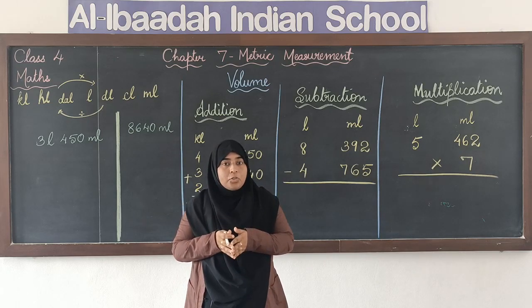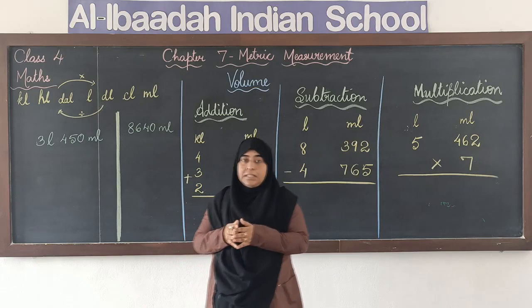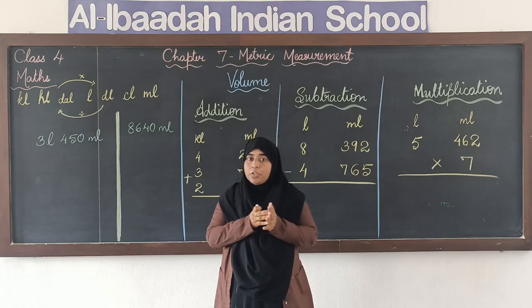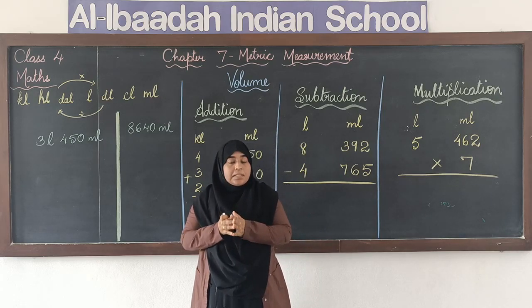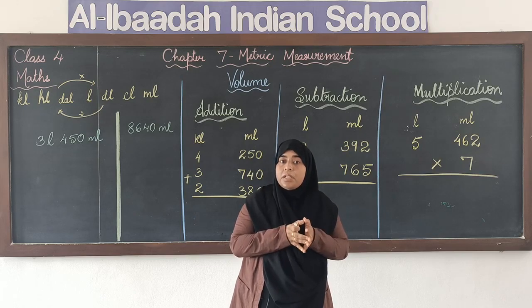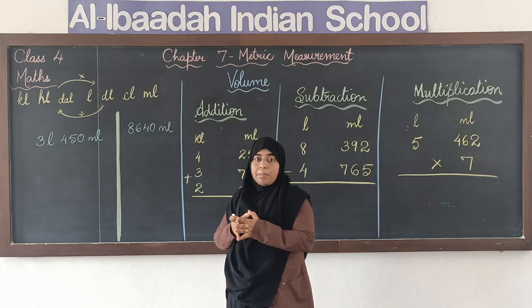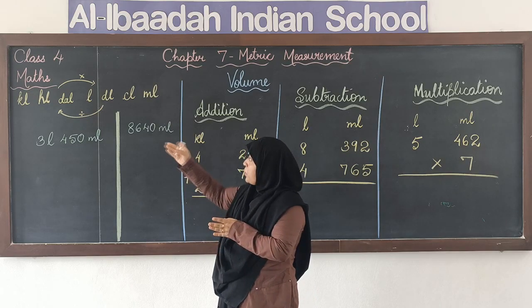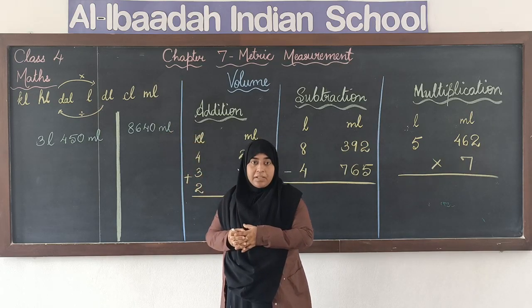Now, what is the standard unit for capacity? Liter. We had meter as the standard unit of length, gram as the standard unit for weight, and the standard unit to measure volume or capacity is liter. Now, we are going to use liter along with the 7 units that we have.